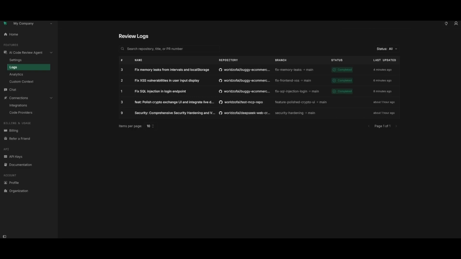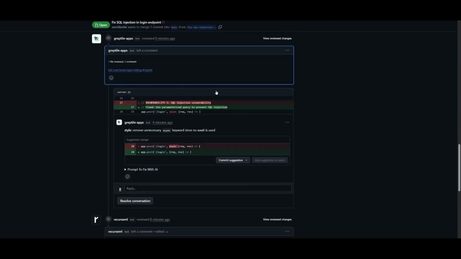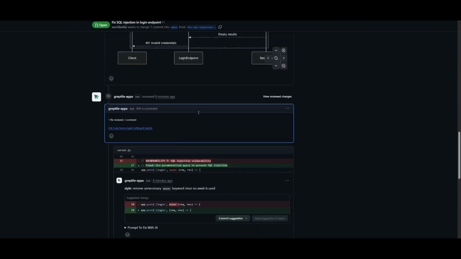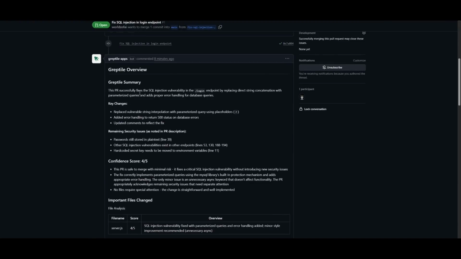And after your repo starts to get indexed, you will start to notice that within the review log, there are a lot of PRs being resolved. So you can see 3 have been already fixed, and these are different errors that I wouldn't have been able to catch on my own. This is where 1 has already fixed something related to that SQL injection in the login endpoint. It was able to resolve the error, and what you can see is it also did a great job in creating a summary where this PR successfully fixes the SQL injection vulnerability within the login endpoint.